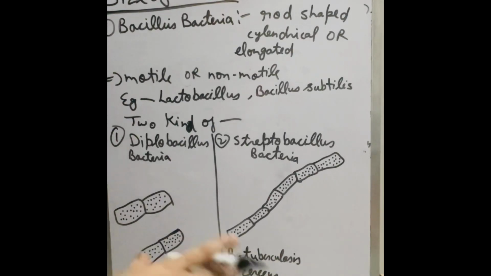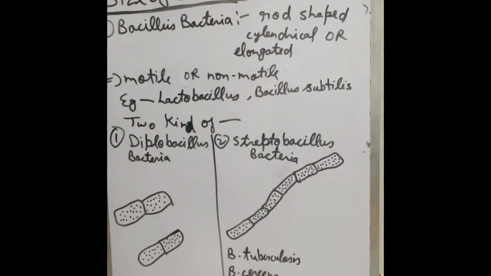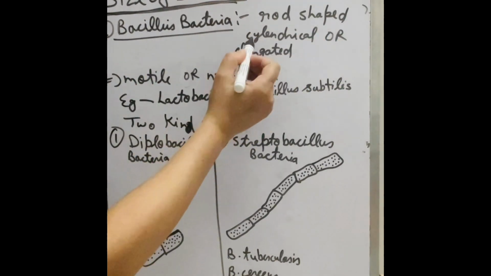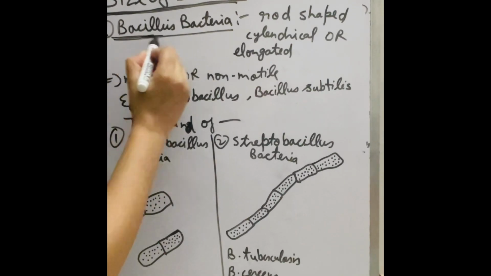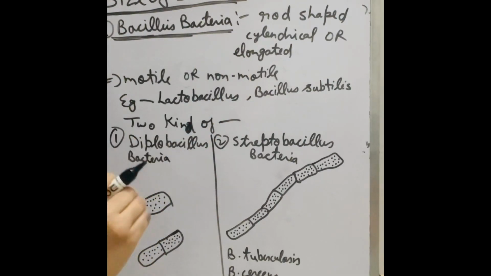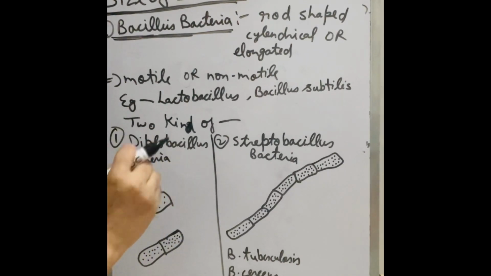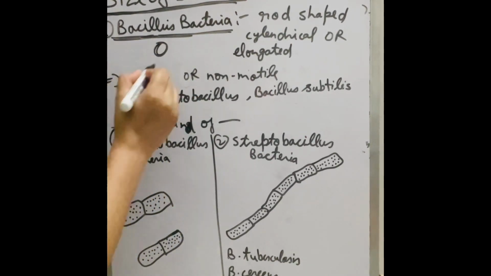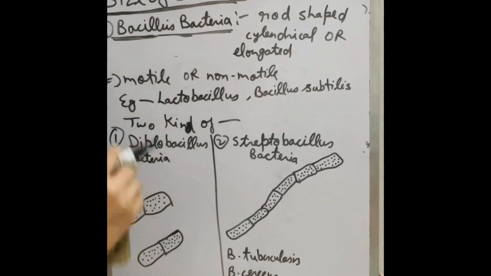Today I will describe all three kinds of bacteria. The first one is bacillus bacteria. Bacillus bacteria are rod shaped, cylindrical or elongated bacteria. These are so tiny that it is difficult to identify whether it is a spherical bacteria or a longitudinal one. These are so minute, bacillus bacteria.